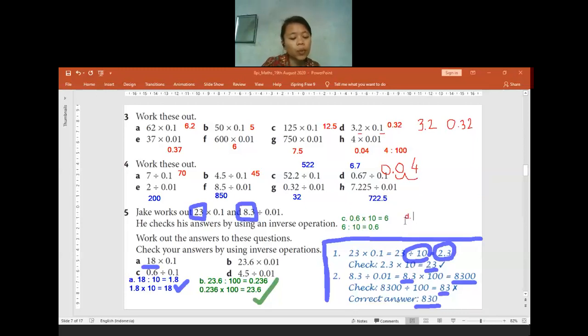For the question D, we have 4.5 divided by 0.01. So we can change it into a multiplication. We multiply it by how many for the 4.5? Yeah, we multiply it by 100. So 4.5 times 100, it will be equals to how many?